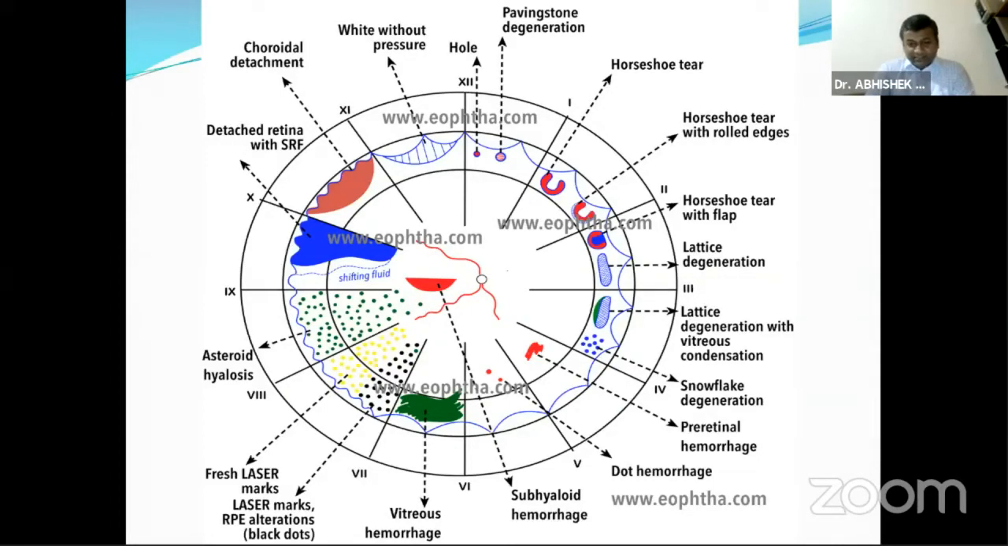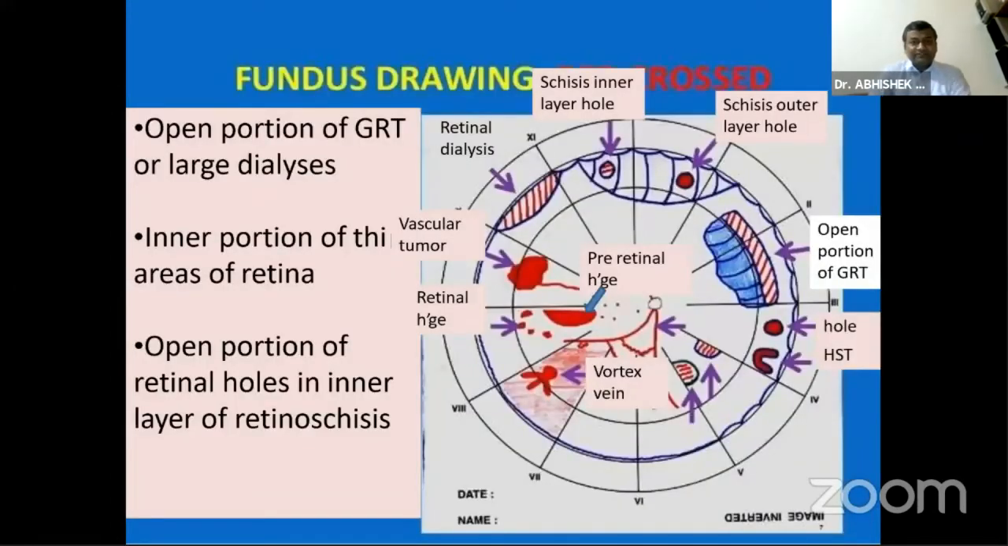We shall be discussing them subsequently. The solid red is used for denoting pathologies like vascular tumor, which can be drawn like this. Dot and blot hemorrhages in diabetic retinopathy can be drawn as drawn here. The subhyaloid hemorrhage can be drawn like a boat-shaped hemorrhage. The vortex vein can be drawn like this.